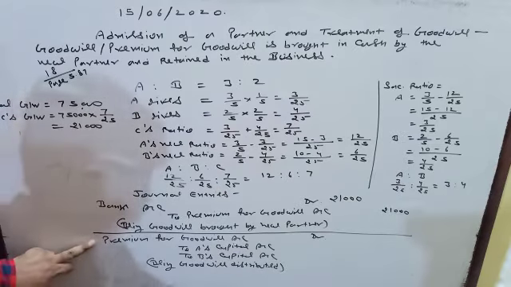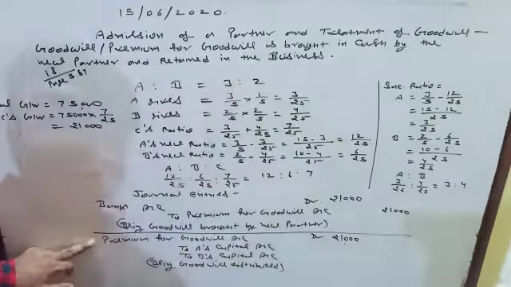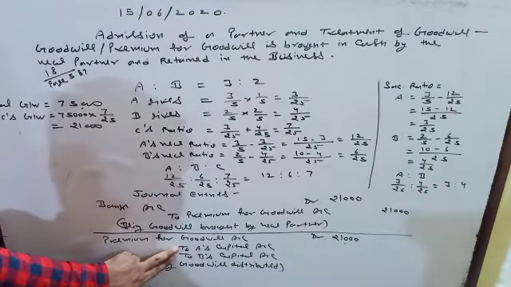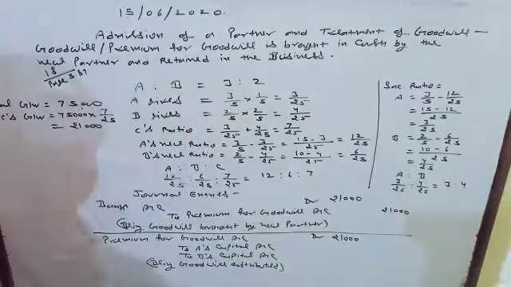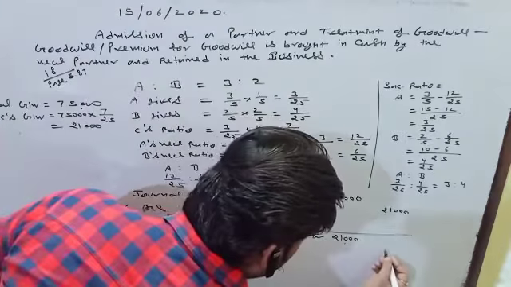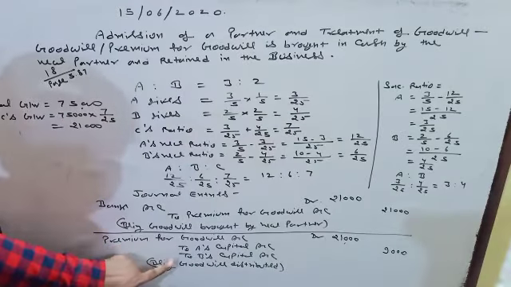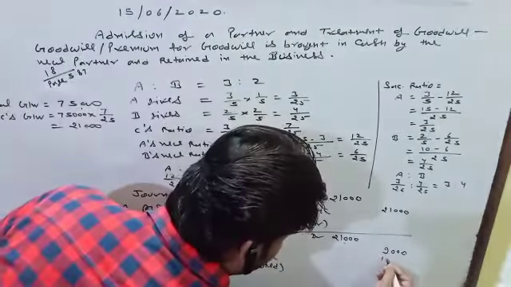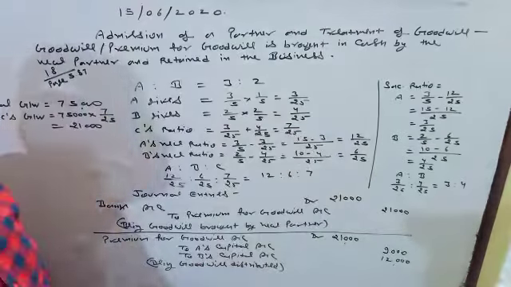Premium for goodwill is rupees 21,000. It is distributed between the old partners in their sacrificing ratio. The sacrificing ratio is 3:4, that is 3/7 and 4/7. That is 9,000 and 12,000. That's it.